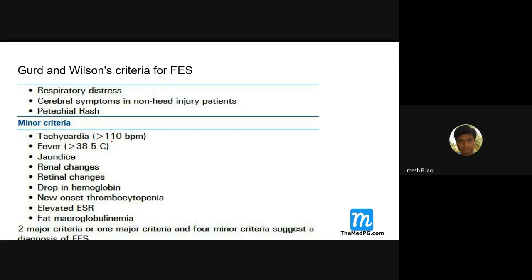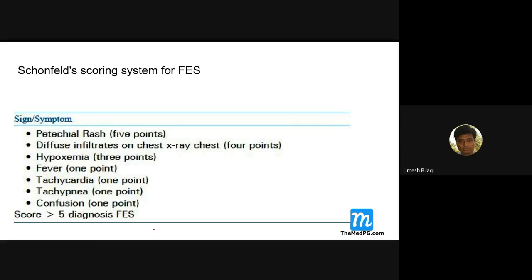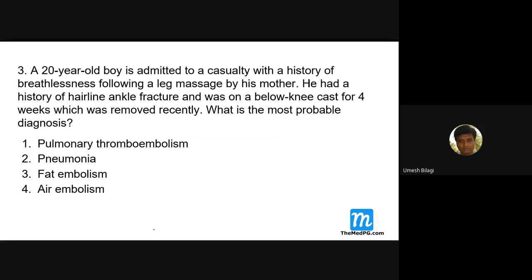Now, this is the diagnostic criteria. I'll just go through it; you should just know the diagnosis of fat embolism. There are major and minor criteria. The major ones: respiratory distress has to be there, cerebral signs have to be there, and petechial hemorrhage in CNS, lung, anywhere. Of the three, two should be there, along with some minor criteria. Then you can diagnose it as fat embolism syndrome. There are many more criteria, but I'll skip them. Now we'll go to the next.